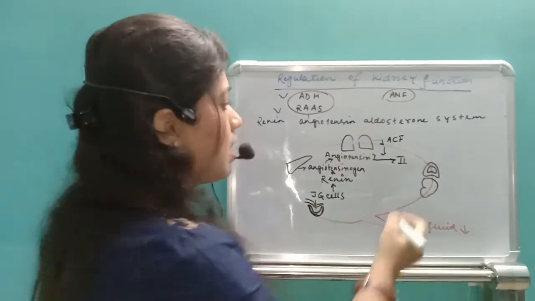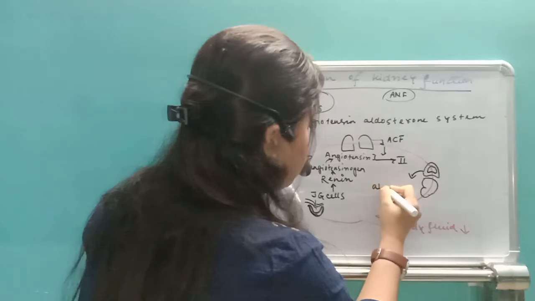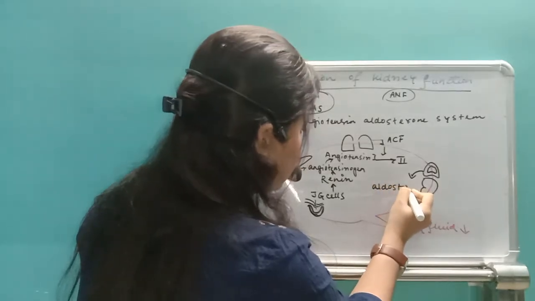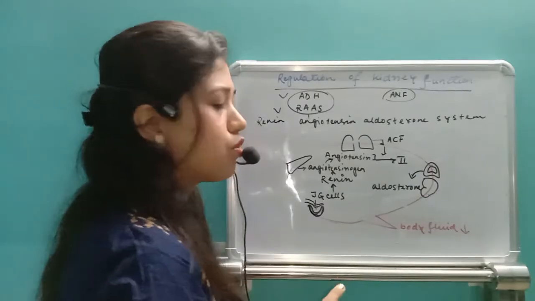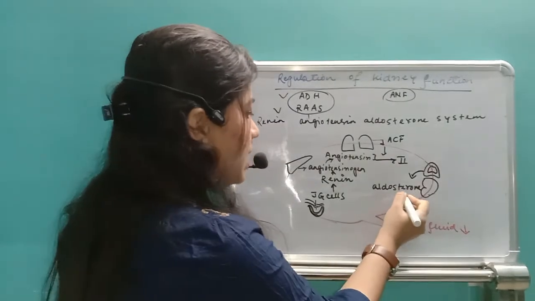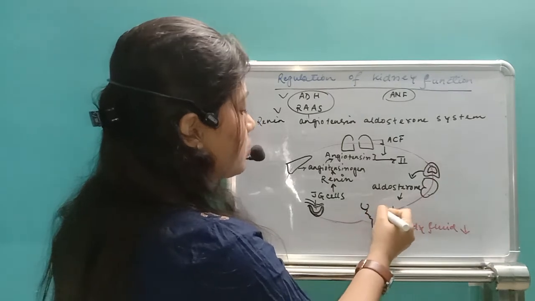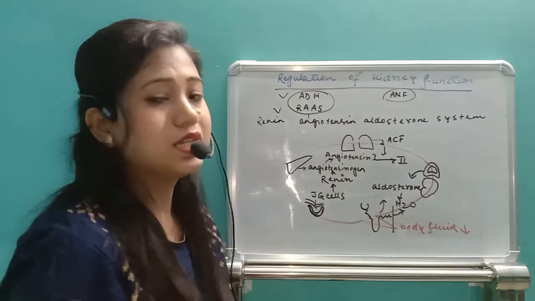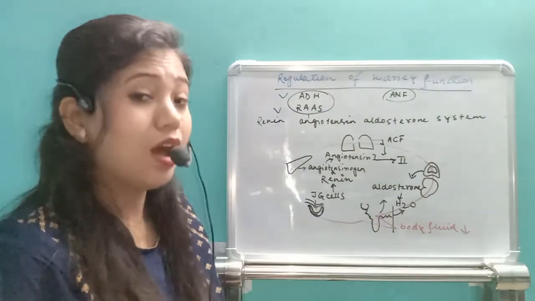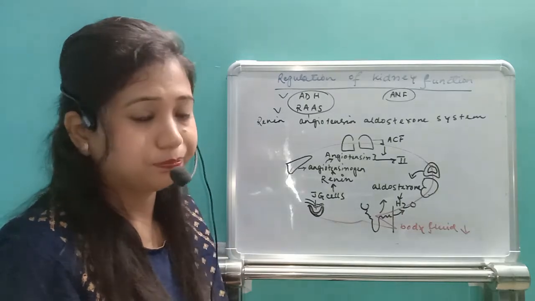It gets activated and it releases a hormone called aldosterone. It is nothing but another name of the mineralocorticoid. So the aldosterone hormone will be released. Now this aldosterone hormone will help in one function, that is, it is going to reabsorb maximum water from the DCT and the collecting duct. That's how our body can reabsorb maximum water.